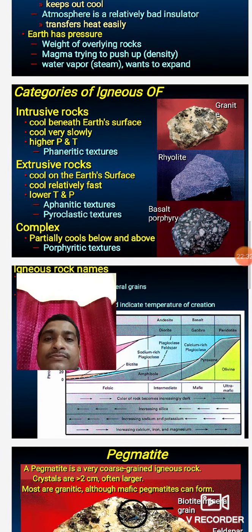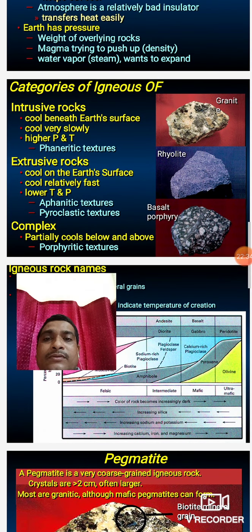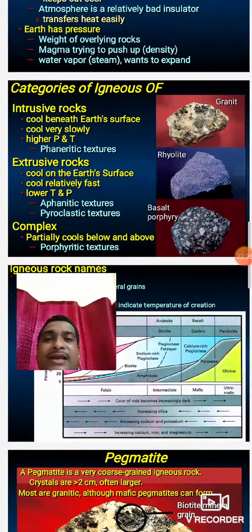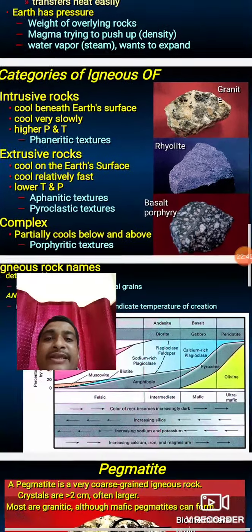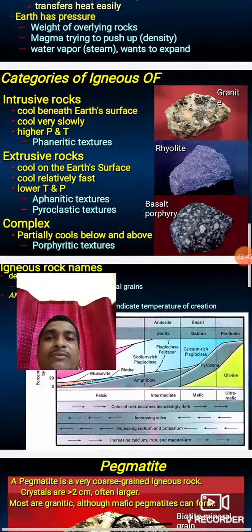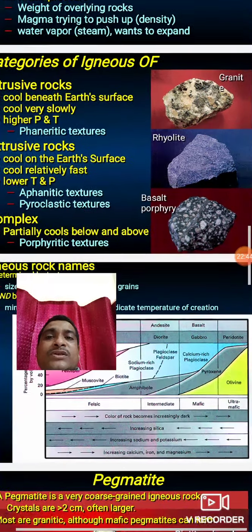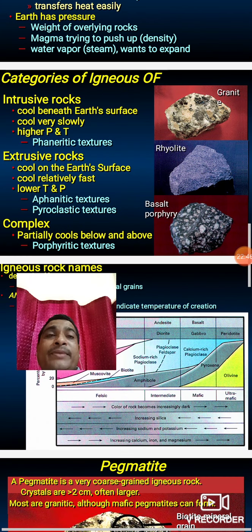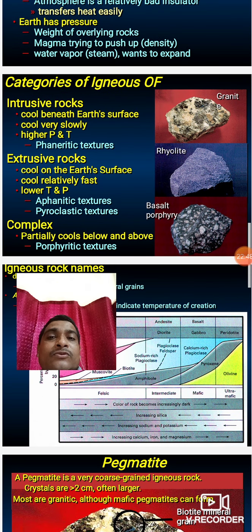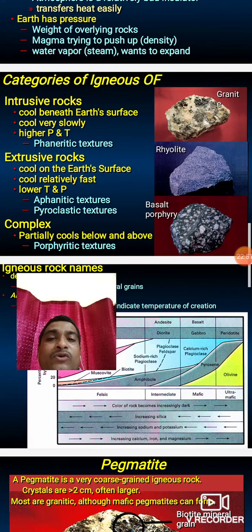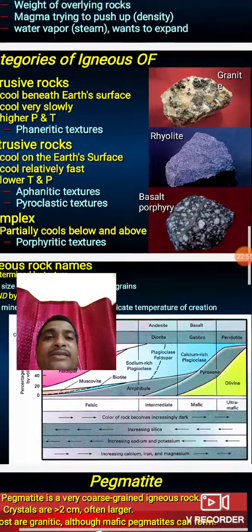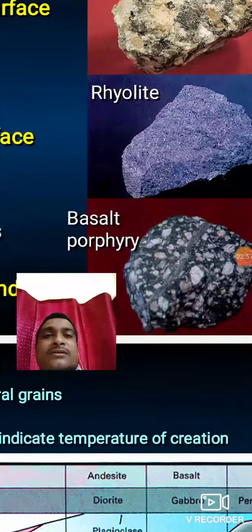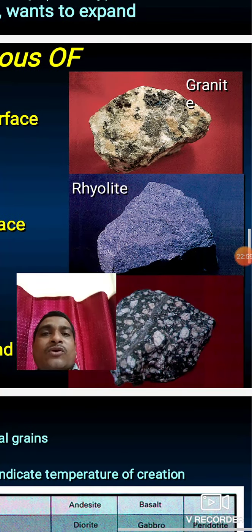There are two types. Igneous rocks are categorized into two types: intrusive rocks and extrusive rocks. I already told you that intrusive means those magma that cool beneath the subsurface. Those magma that cool below the subsurface are called the intrusive type. The best example of this intrusive rock is granite.